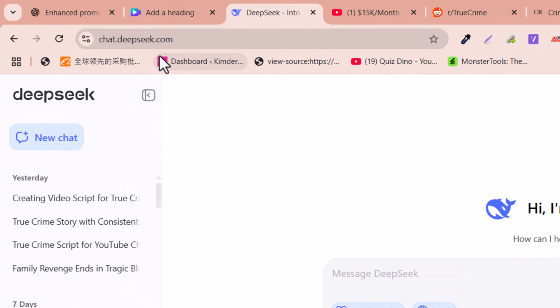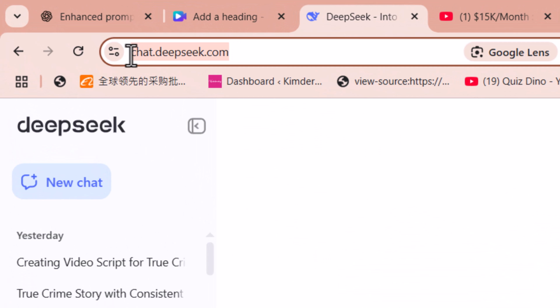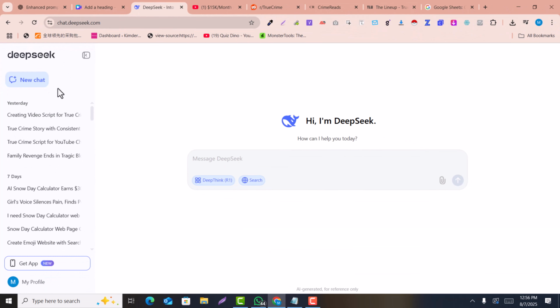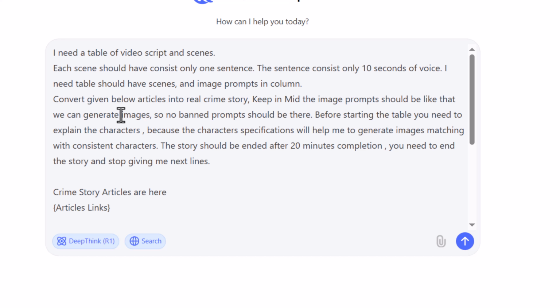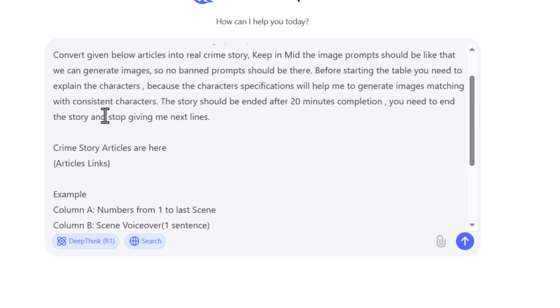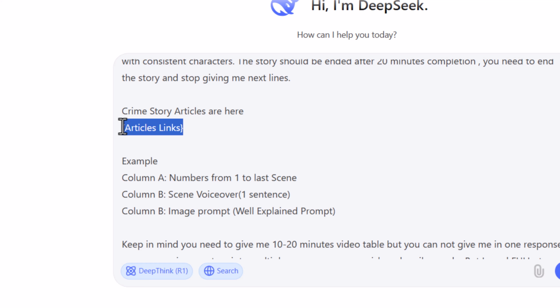First of all, you need to open DeepSeek AI, and here you just need to click on new chat and paste the prompt here. This is the prompt, which is provided in the description. This is a detailed prompt that I have given, so you can read it by getting it from my description. Here we need to add the story articles. So how can we get the story article links?